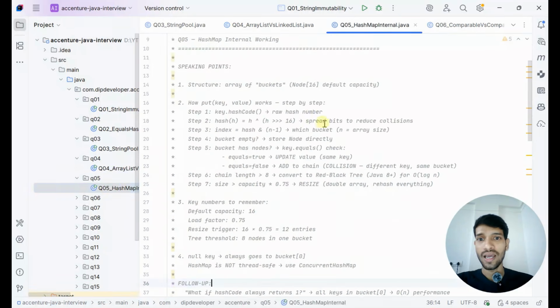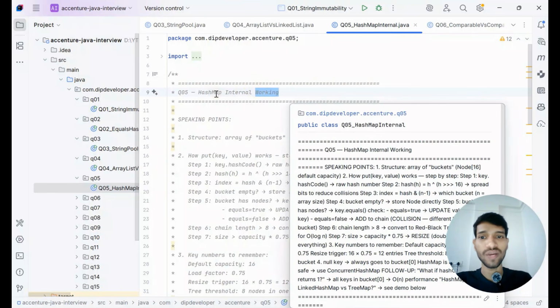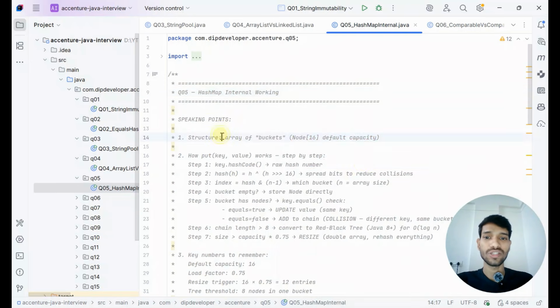Next question is HashMap internal working. This is the most asked. In every video of mine, I am explaining HashMap internal working. Why? Because every company asks this question.